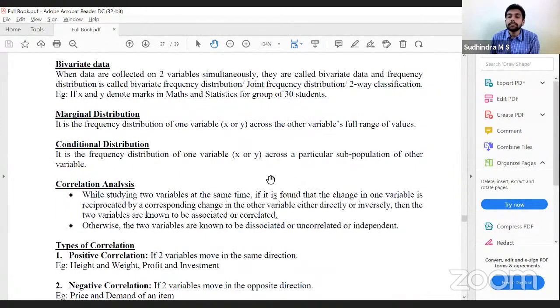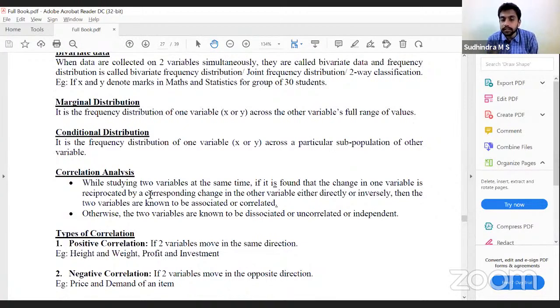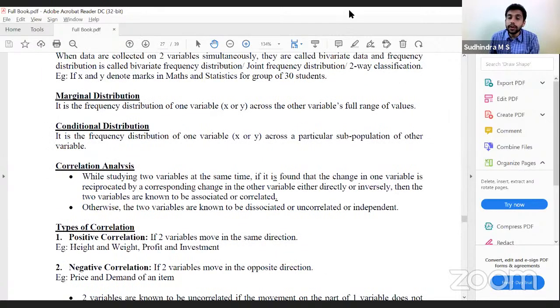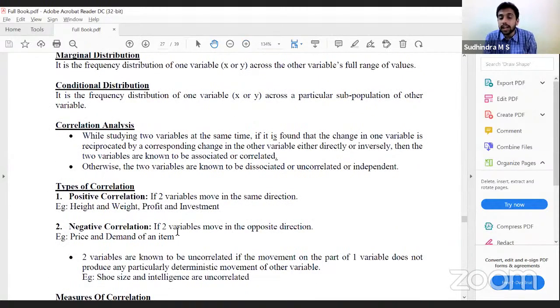So with that, correlation. What is correlation? While studying two variables at the same time, if it is found that change in one variable is reciprocated by the corresponding change in the other variable, either directly or inversely, then the two variables are said to be associated or correlated. Otherwise, if there is no relationship, they are called uncorrelated or independent. Types: positive and negative. If two variables move in the same direction, positive correlation. If the two move in the opposite direction, negative correlation. Two variables are known to be uncorrelated if movement on part of one variable does not produce any particularly deterministic movement of the other variable.